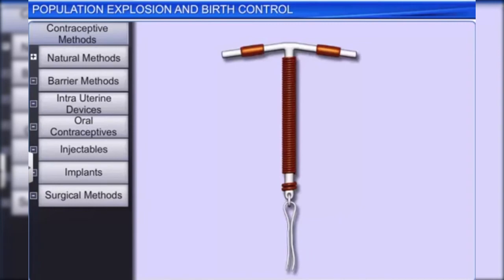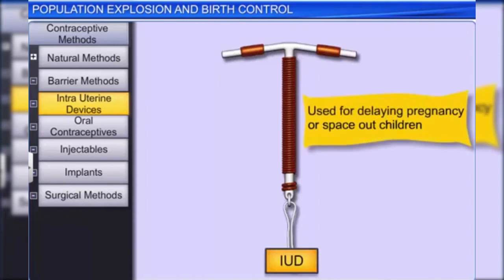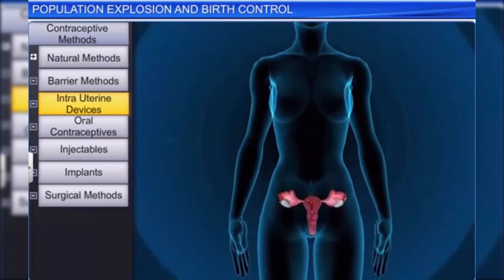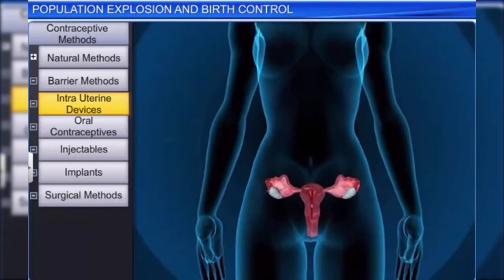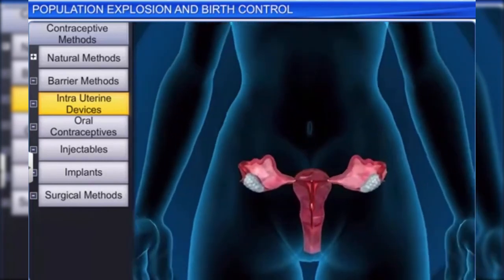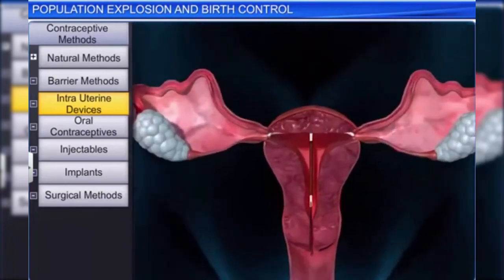Another contraceptive method is the use of intrauterine devices, commonly called IUDs. These are used by couples who want to delay pregnancy or space out their children. IUDs are tiny T-shaped devices that doctors insert into the uterus through the vagina.